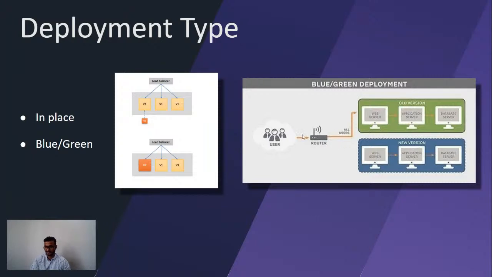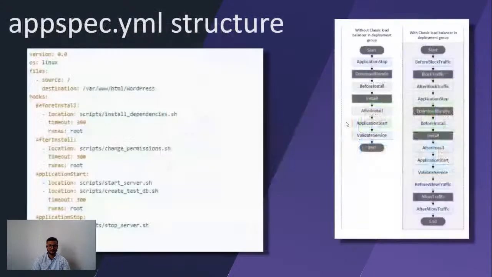Now my traffic will come here, and the router will divert it to this new one. If everything is working fine, then we will destroy the old environment. And if something fails in the new environment, then we can simply tell Route 53 to point to the old one, and we can start debugging this one. So in this, we have very little downtime, or mostly no downtime. So this is the most recommended one for production, and this is also supported by CodeDeploy.